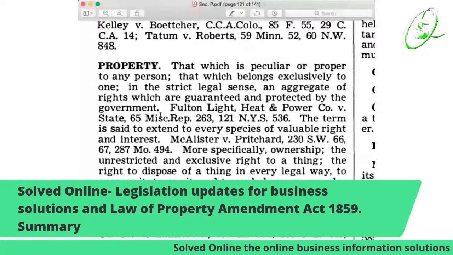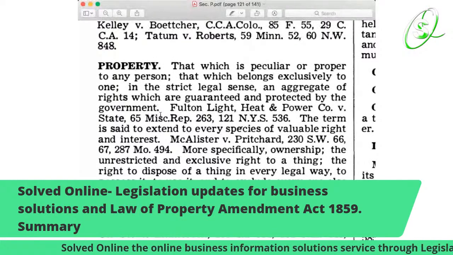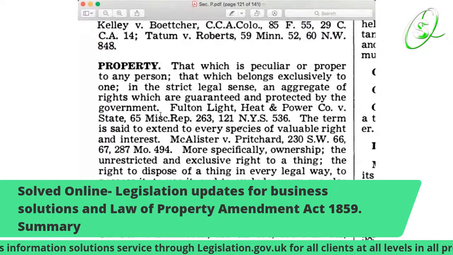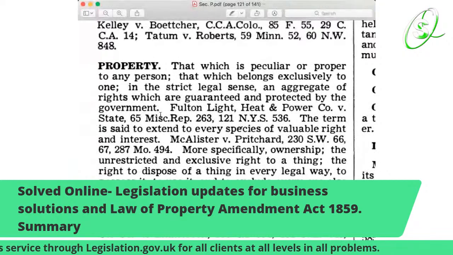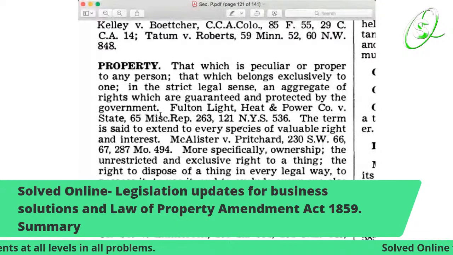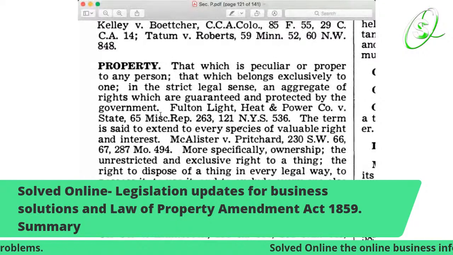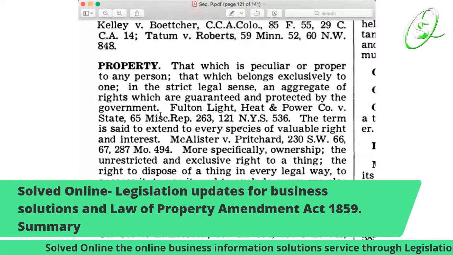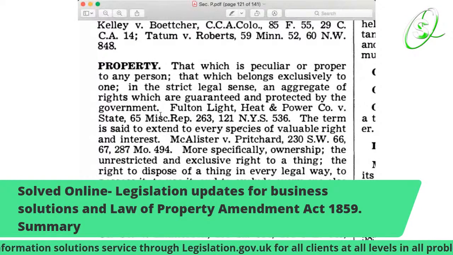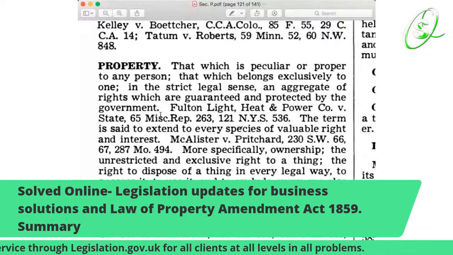So it's all protected by the laws. Government is laws as well. The term is said to extend to every species of valuable right and interest, all of your rights and interests. So not just a house, it could be the key of your whole life.